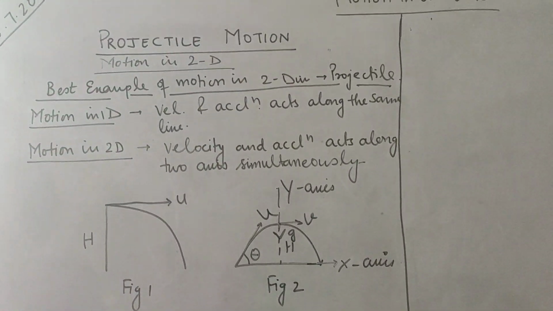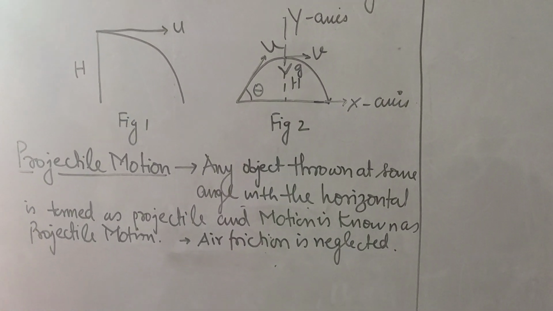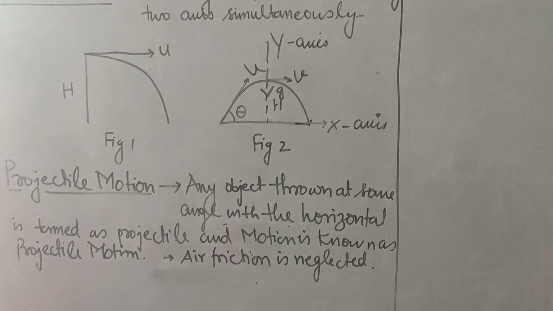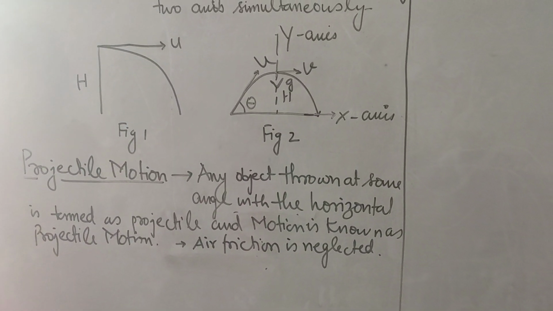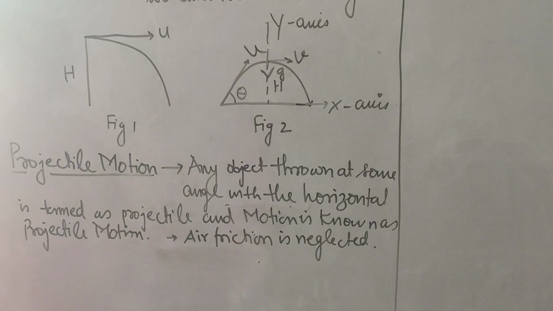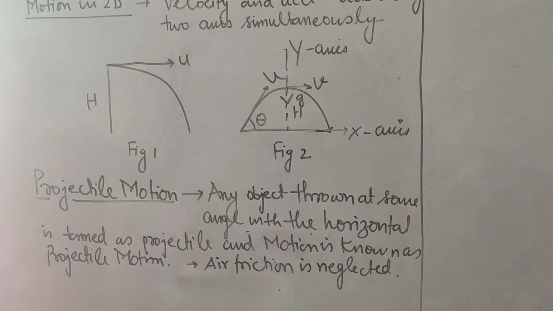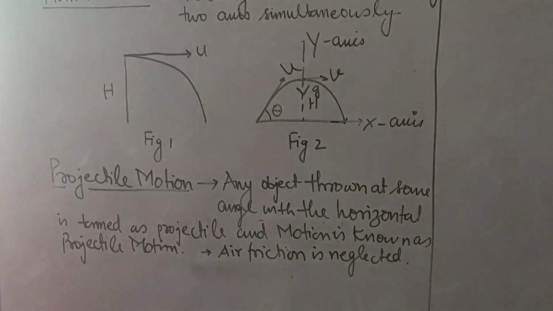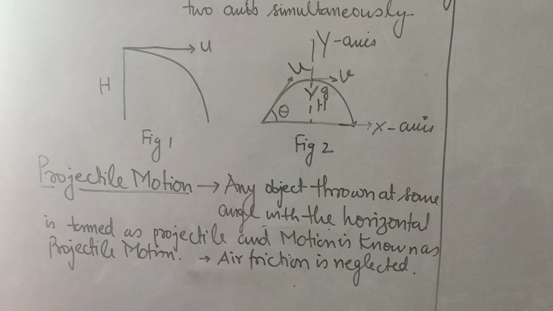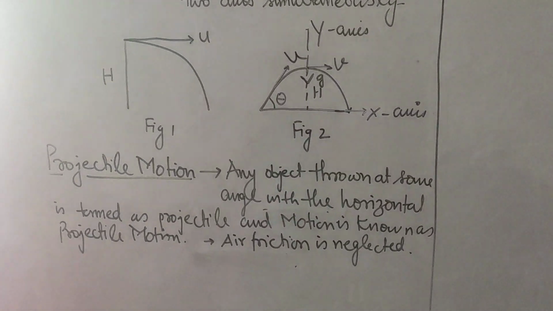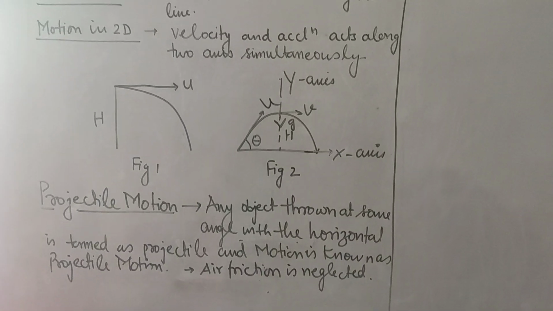I have given a certain example. If a cricketer hits a six and the ball crosses the boundary, then from the point at which the ball is released from the bat until it goes outside the boundary, it covers a projectile path. It covers a parabolic path. This motion is known as projectile motion. We will discuss the parabolic path later.